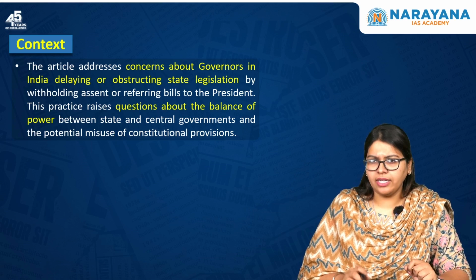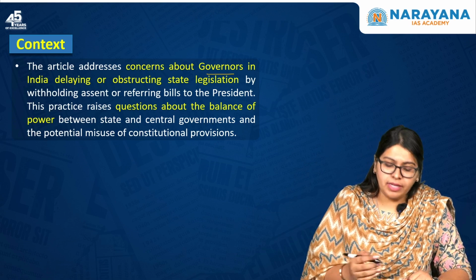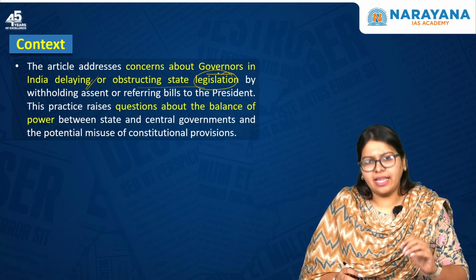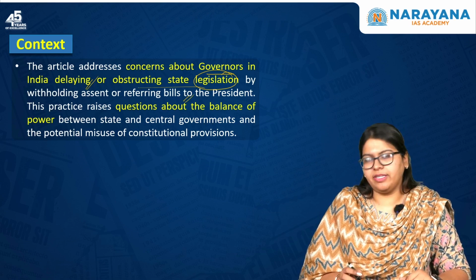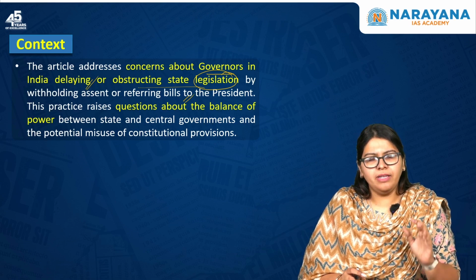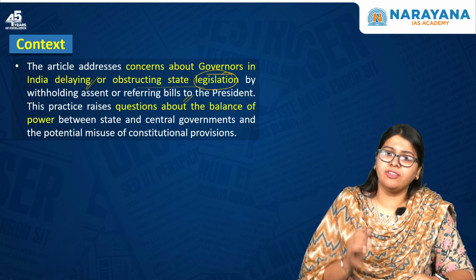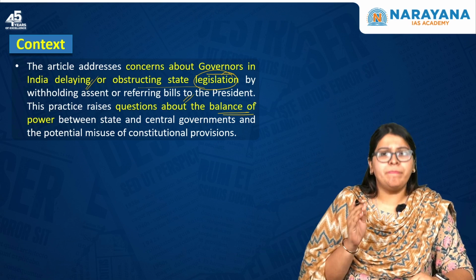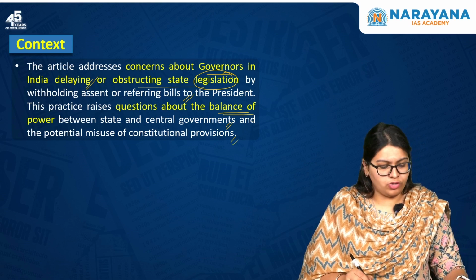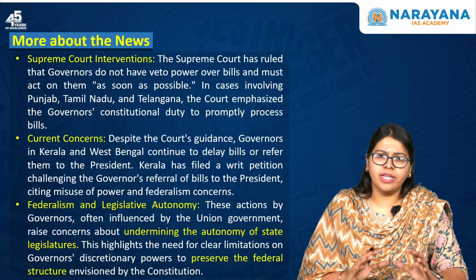This article addresses the concerns about governors in India who are believed to be delaying or obstructing state legislation by withholding assent or referring bills to the president. The intention of the governor in wantedly delaying the bill is being questioned by the state governments, and this practice also raises questions about the balance of power between the central and the state governments and the potential misuse of constitutional provisions. Now moving forward, let us understand more about why and what has actually happened.